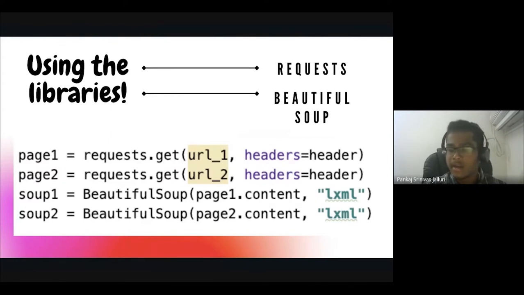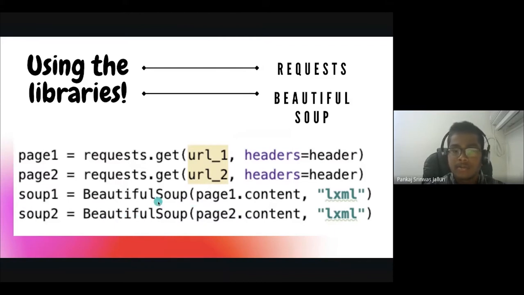So we created two variables, actually four. I'll talk about the first two. We created page one and page two. They use a request function and get the URL from each web page. We actually conduct a Google search in our code, so the user automatically gets the URLs, and this request function is just going to connect the URL. And now we created two more variables called soup1 and soup2. So now we use the Beautiful Soup function to extract all the content from each page.